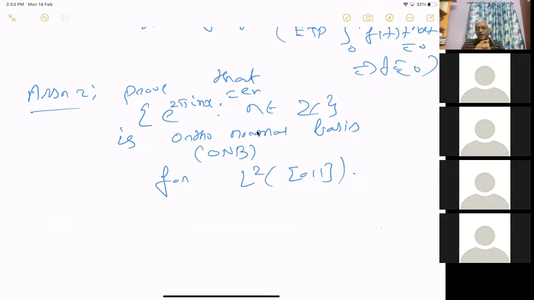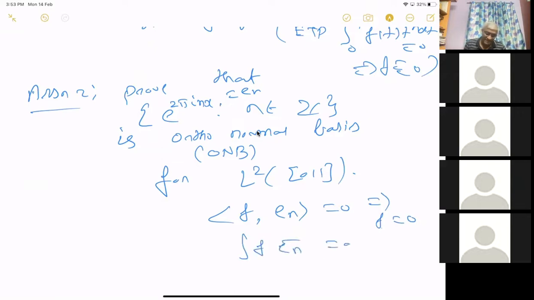Then you just have to show that if you have any function f in L2, then the integral of f en bar equal to 0 implies f is equal to 0. En is enough because the bar is also there. En equal to 0 implies f is equal to 0.